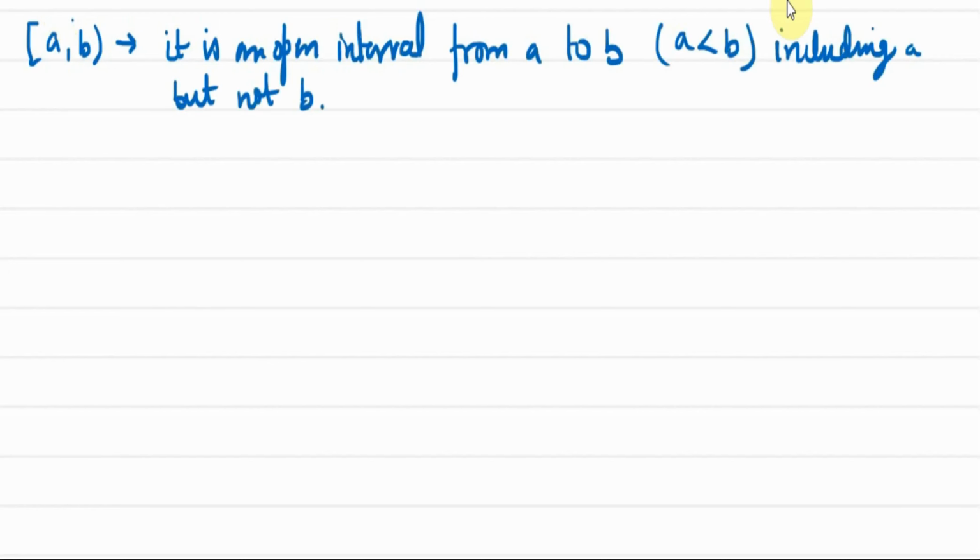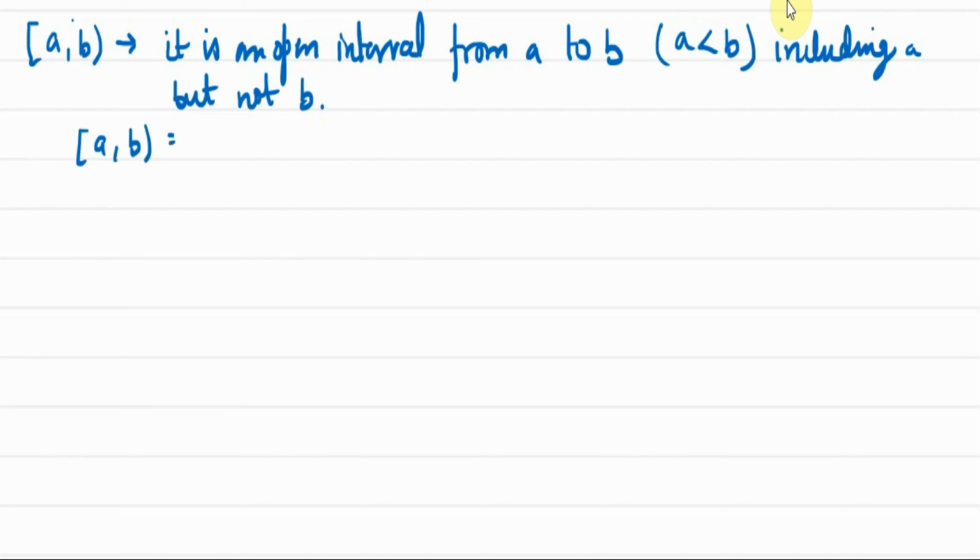Why is it including A? Because it has a square bracket in front of it. B is not included because there is no square bracket, rather it has a round bracket. That is why B is not included. So this is an interval from A to B where A is less than B, including A but not B.